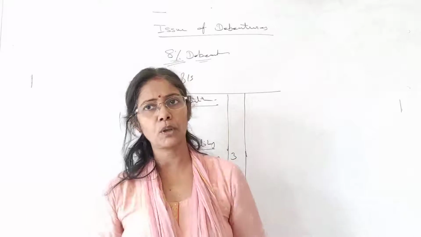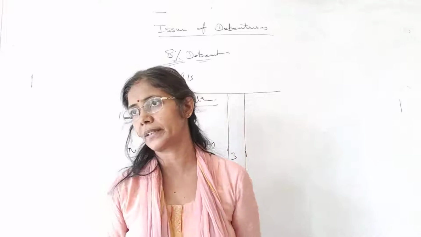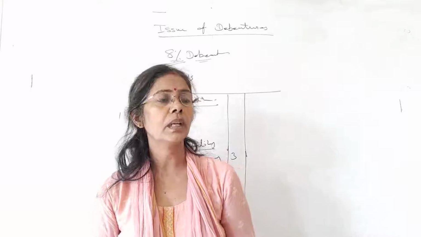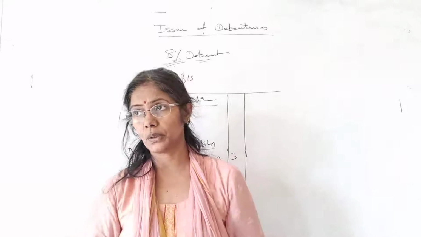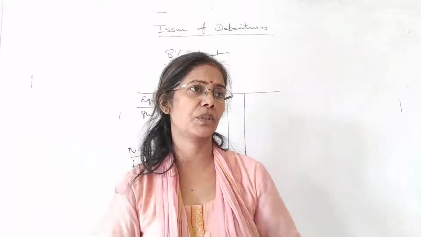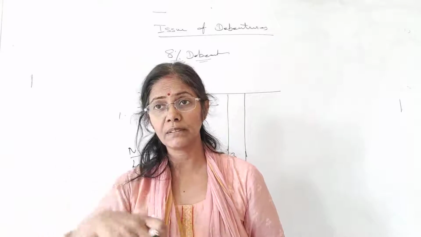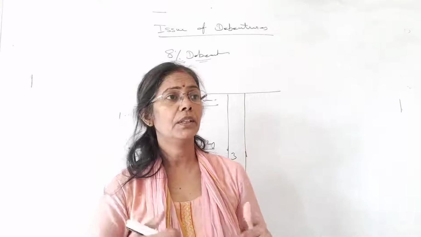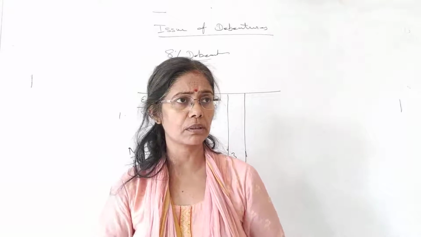We have a separate topic and will discuss it in detail, but I am giving you brief information. Here, we issue the shares and debentures, but we don't receive cash. Why? You have given your shares and debentures. Can you give them free of cost?